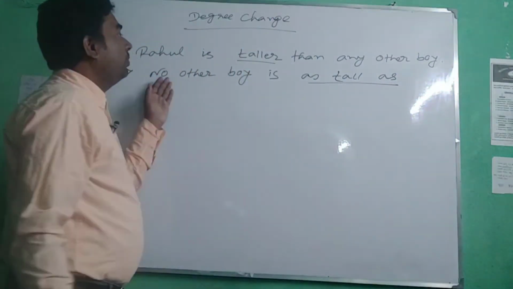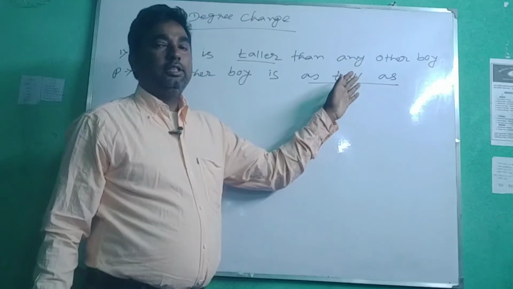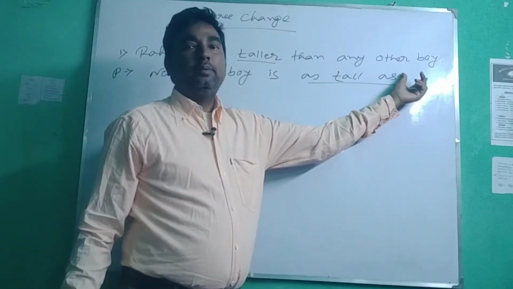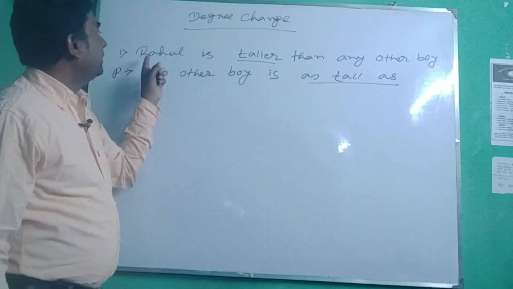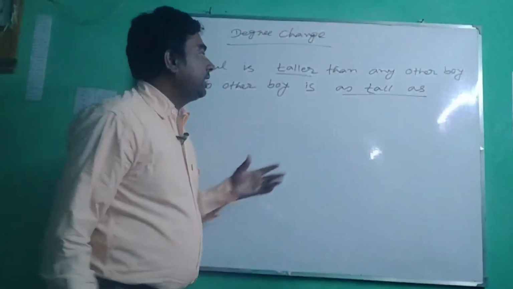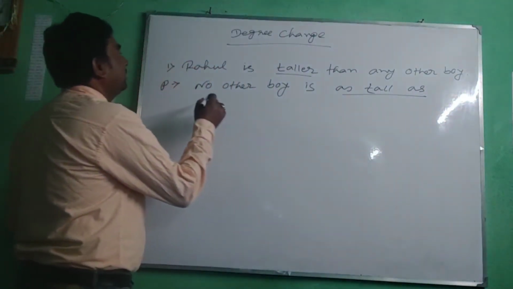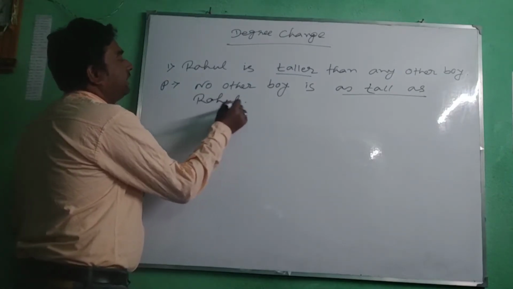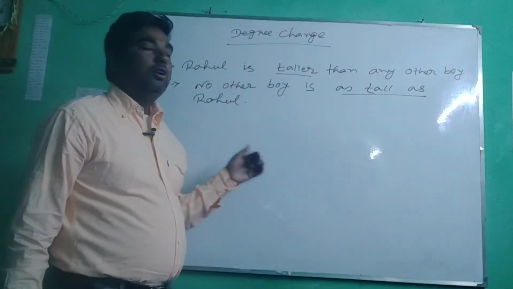No other boy is as tall as, and finally you have to write the subject of the question, and the subject is Rahul. So finally, at the end of this sentence you have to write the subject of the question, that is Rahul. So the answer is: no other boy is as tall as Rahul.